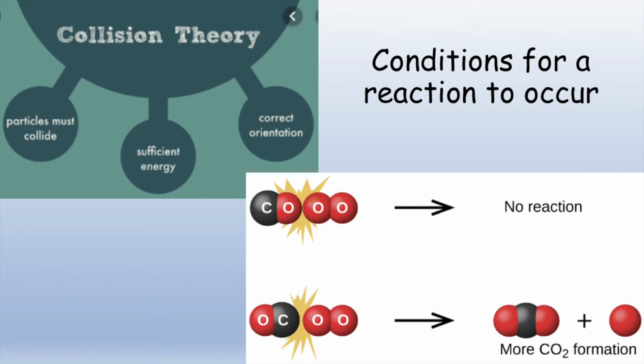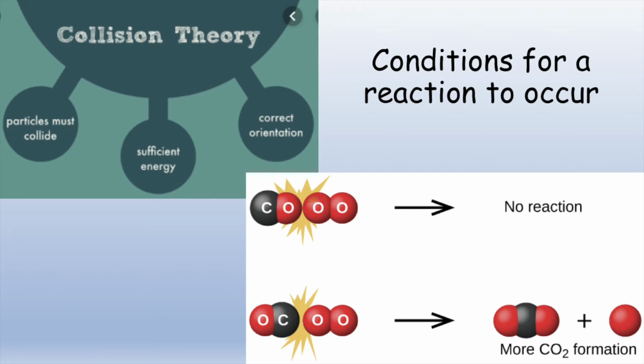When a reaction takes place, the reactants must collide with sufficient energy for the reaction to occur. This idea is called collision theory. This means there's a minimum amount of energy the particles need in order to react, and we call this activation energy. You will have looked at this during your topic on endo and exothermic reactions.